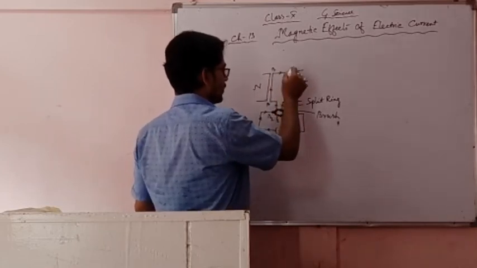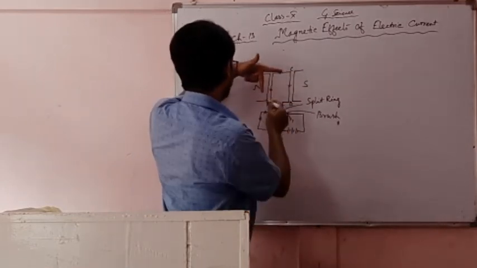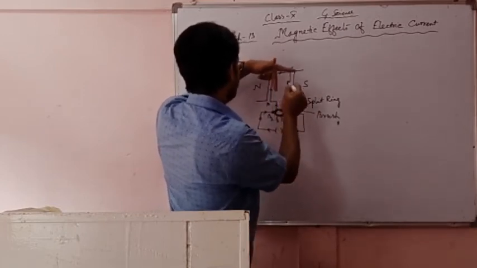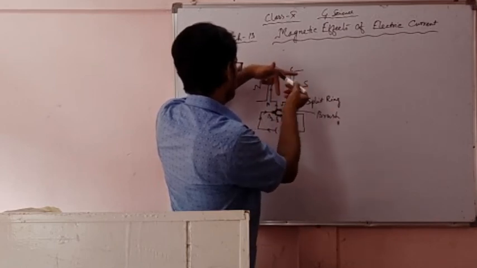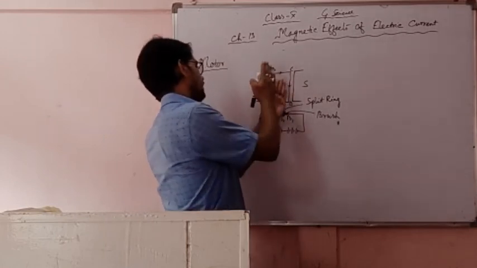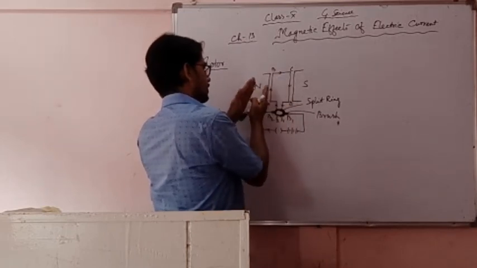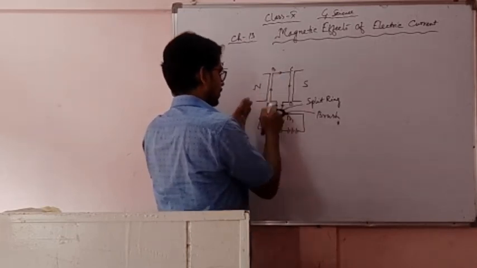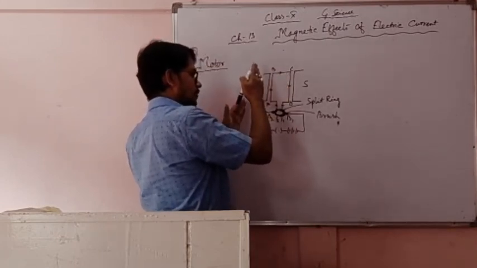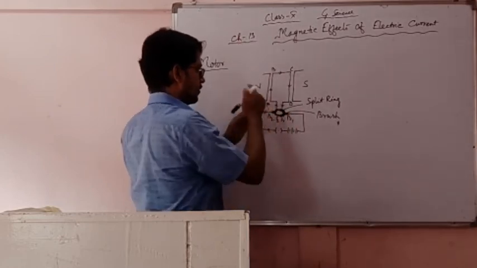Now current is moving from C to D, magnetic lines of force north to south. Then the rotation is upward. That means AB has gone like this, and again after half rotation, when current is moving from C to D, CD is going downward and AB is coming upward. So like this it is continued.